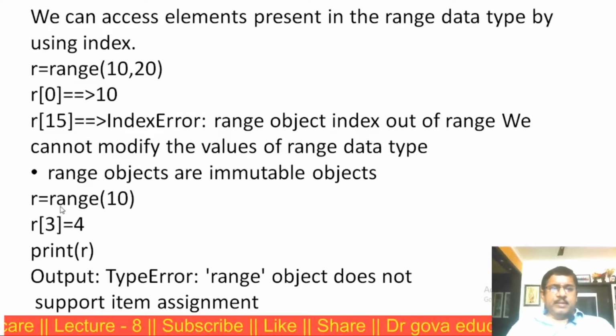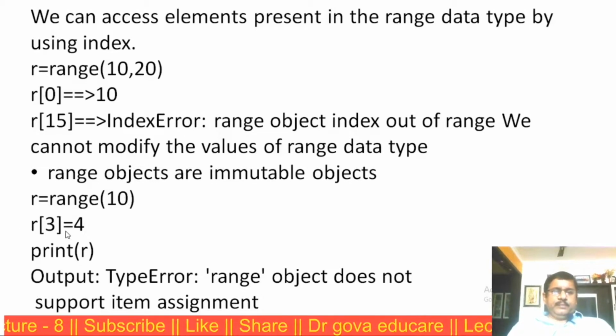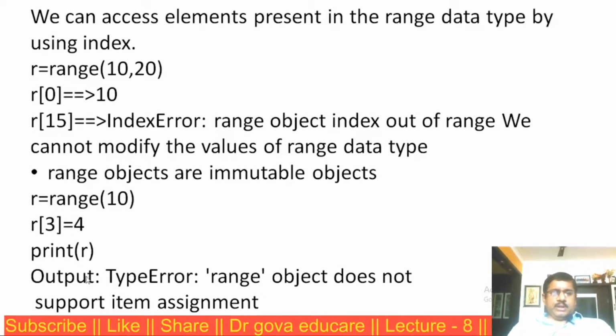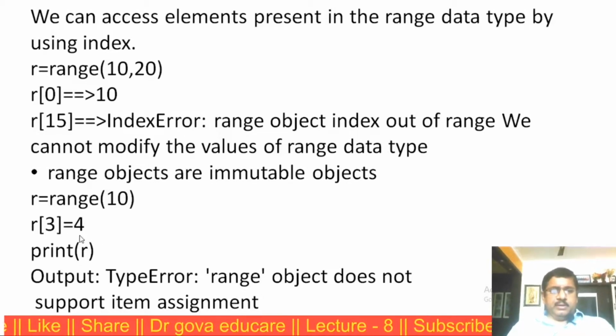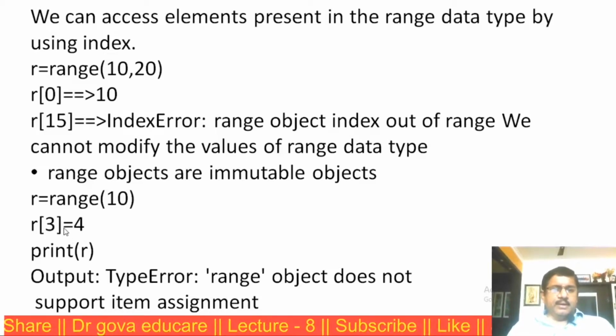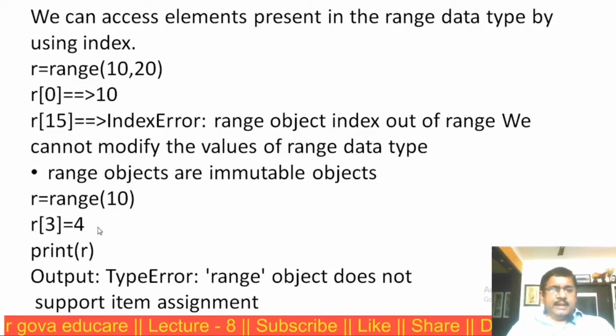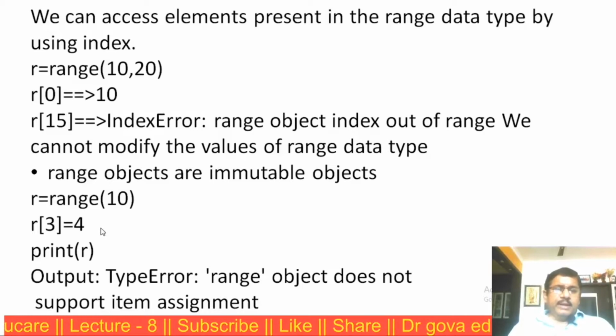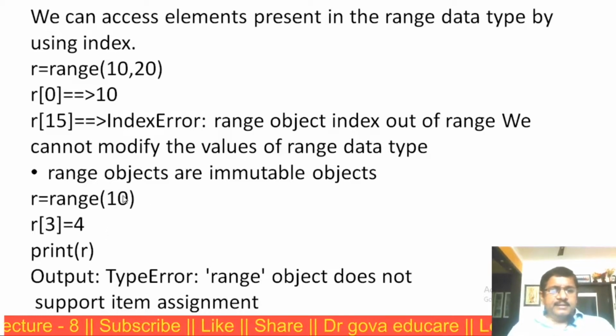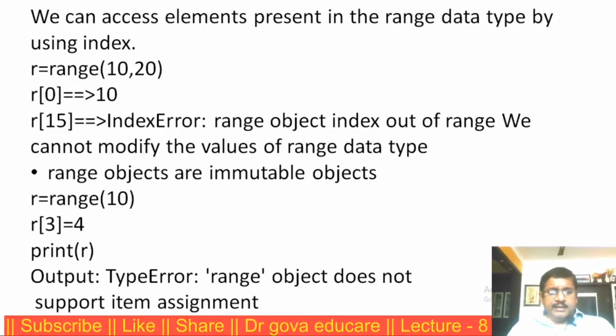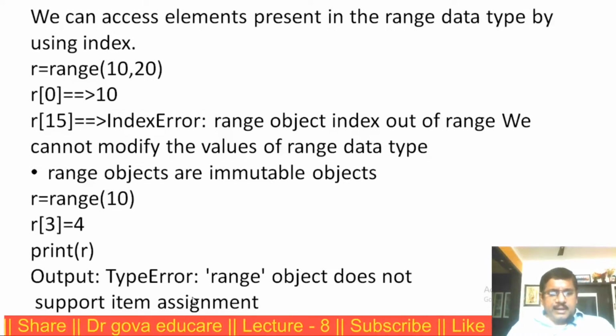Now another example, r is equal to range of 10. Then r of 3 is equal to 4, I am assigning and printing r. That is, I am trying to modify the content of the range. We get an error: the range object does not support item assignment.